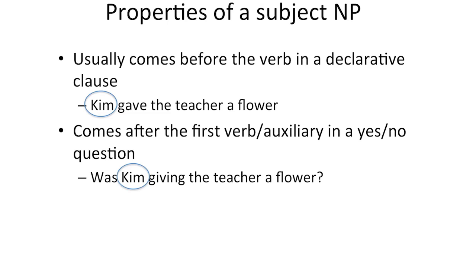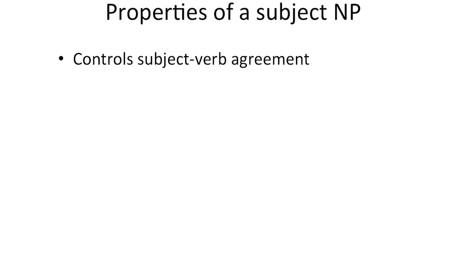The subject controls subject-verb agreement. What this means is that if the subject is third person singular, so if the subject is something that could be replaced by he or she or it, then the verb has to be in the S form in the present tense. But if the subject is not third person singular, then the verb can't have the S form. We say that the verb agrees with the subject because what the subject is decides what the shape of the verb is going to be.